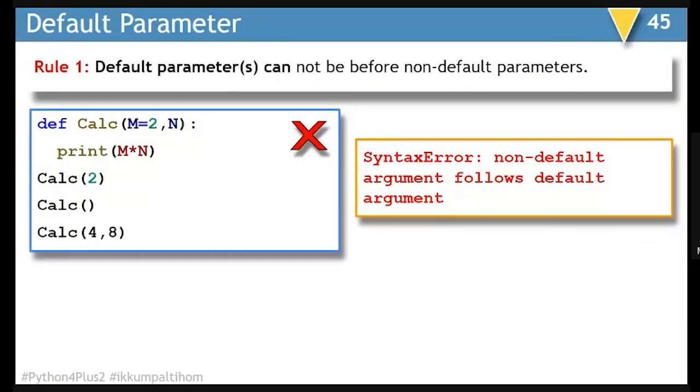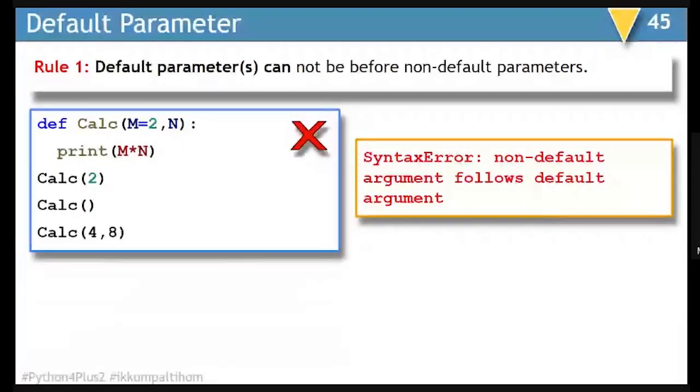So rule 1 of default parameter is: default parameters cannot be before non-default parameter. That means if you're writing m is equal to 2 and you are leaving n unattended, then in that case you will get a syntax error, which is named as non-default argument follows default argument.